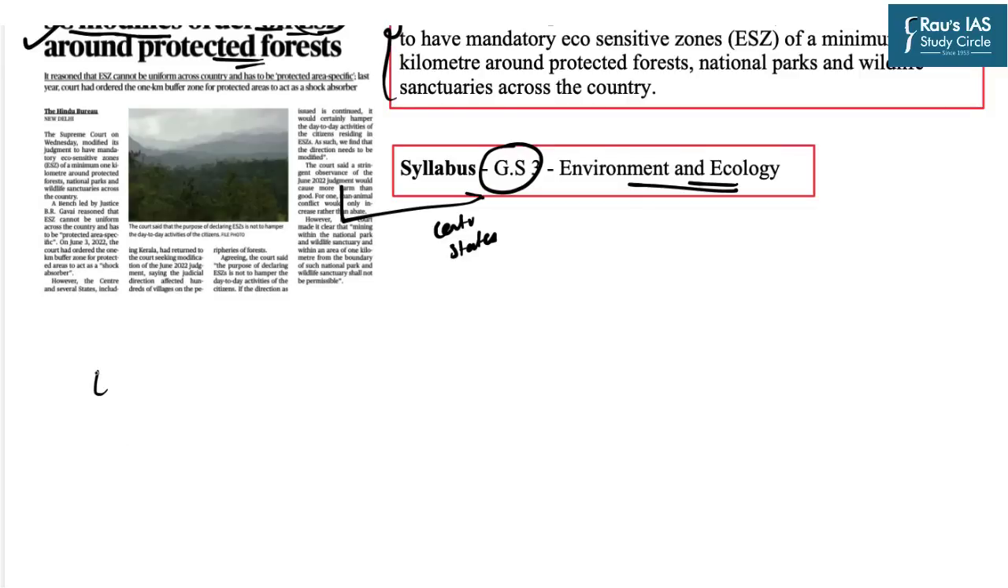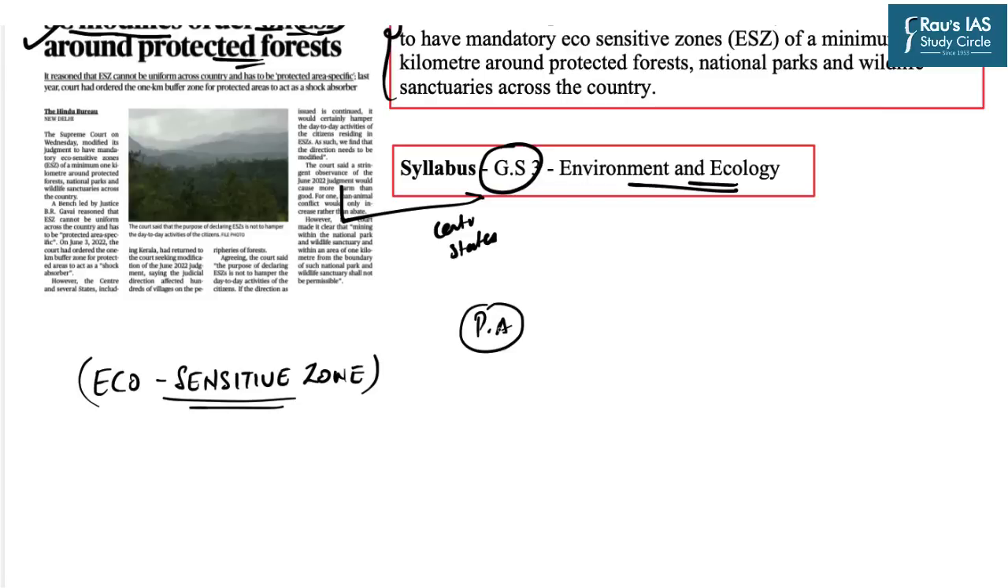So first of all, let us understand what we mean by ecologically sensitive zone. We all are aware of the concept of protected areas. What are protected areas? Basically the protected areas are national parks, wildlife sanctuaries, etc. The basic aim of notifying certain areas as national parks and wildlife sanctuaries is to reduce human interference in these areas so that we can protect the natural forest as well as biodiversity in these protected areas.